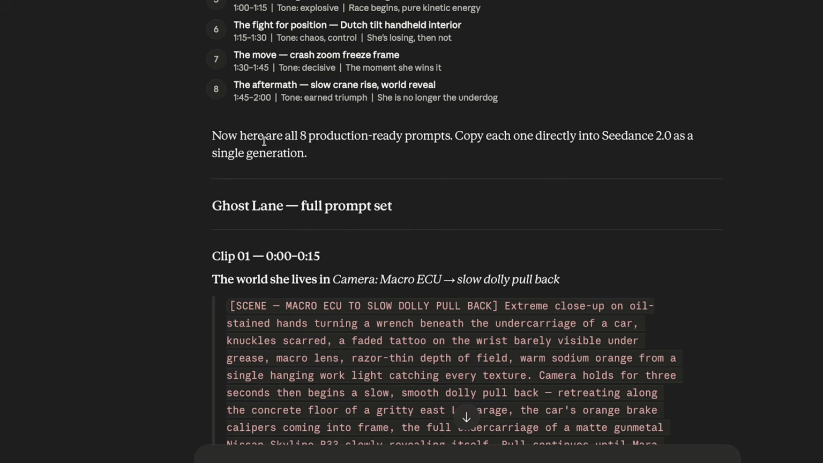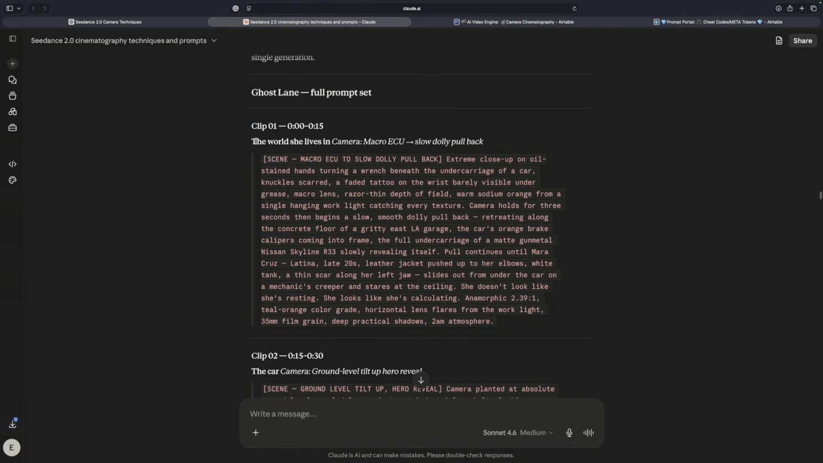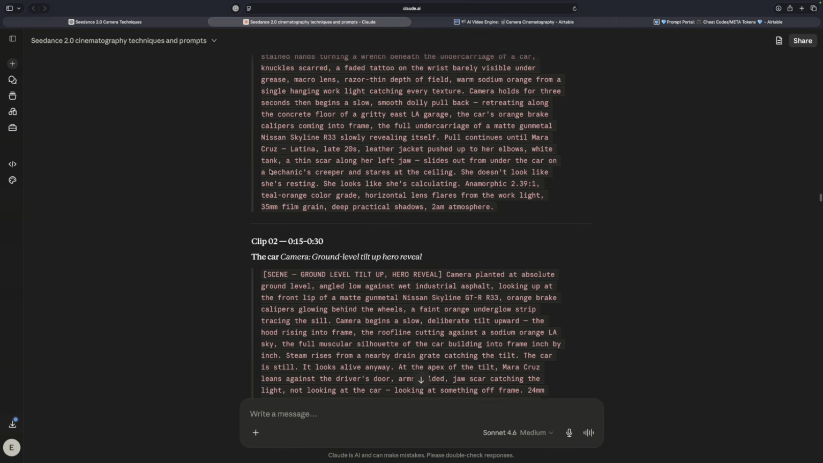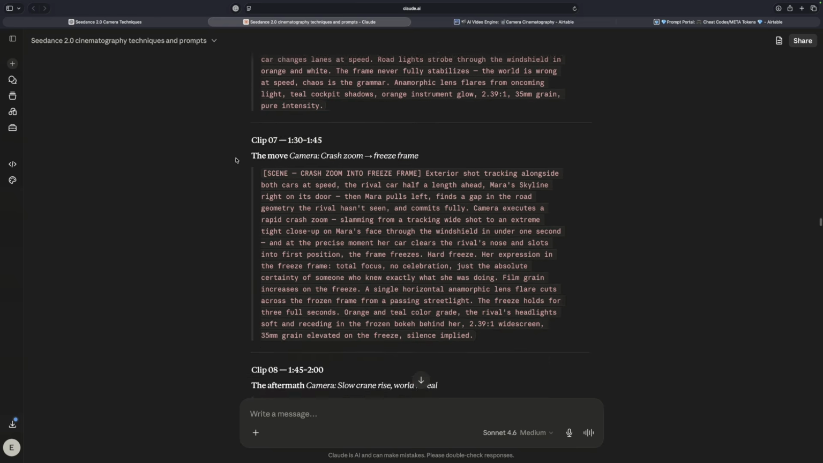Now, here are all 8 production ready prompts. Look at this, Ghost Lane. This is gonna be clip 1. Now it's 2 minutes, so one clip is 15 seconds. You times that by the amount of clips, we're gonna get a real 2-minute mini movie.